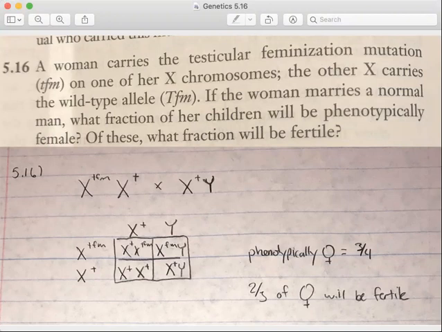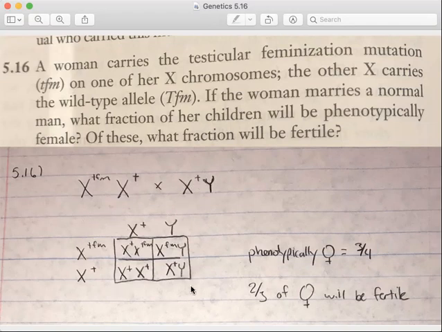And so you really just have to draw out the genotypes of the individuals and then also understand exactly what the testicular feminization mutation from the chapter and lecture does. And so here we have the mutant allele on one of the X chromosomes of the female, and then the male doesn't have the mutation. And so this is our cross: X mutant, X wild type, mating with X wild type Y.